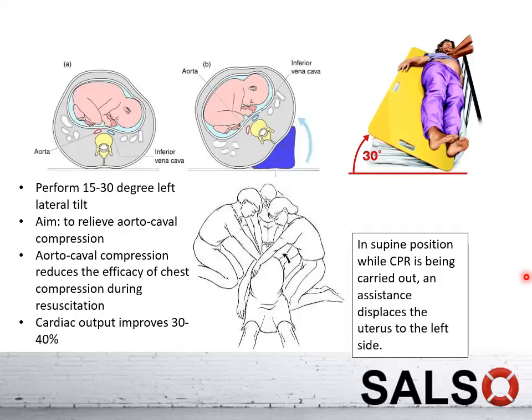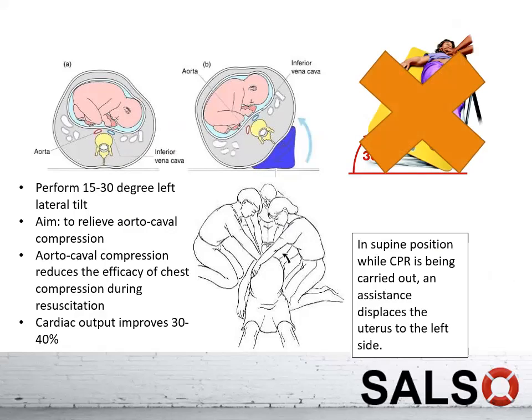And in pregnancy, something very important is this lateral tilt. So last time we used to say we want to tilt the patient. You put some pillow or you tilt the patient to 15 to 30 degrees because your aim is to relieve the aortocaval compression. All right. However, now we no longer recommend tilting the patient on a flat board because it is very difficult to perform CPR in that position.